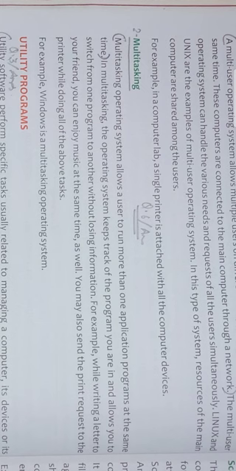You stop typing, switch from one application to another, change the music, and then switch from the second program back to the first program again. Okay, so this is basically called a multitasking operating system.